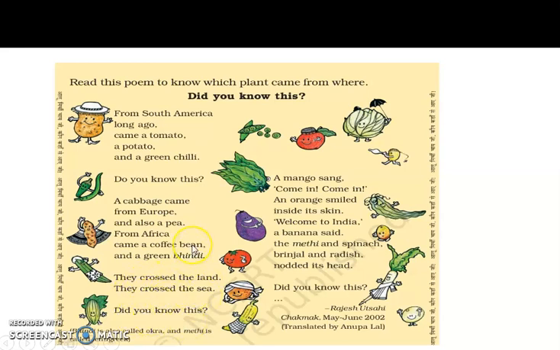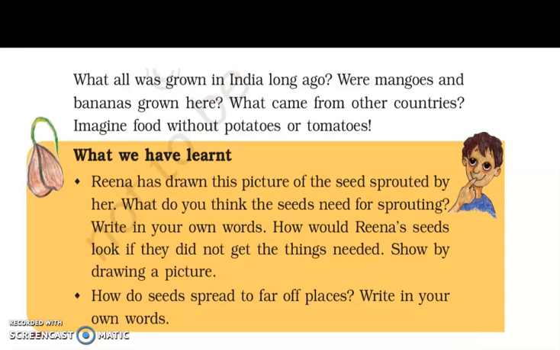So coffee bean and green lady finger came from Africa, and a mango sang, come in, an orange smiled inside its skin. Welcome to India. Mango and orange were already in India. And a banana said the methi and the spinach, brinjal and radish nodded their heads. So this is some information about which vegetable came from which country.